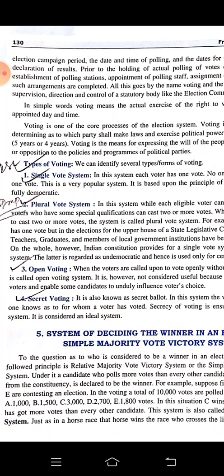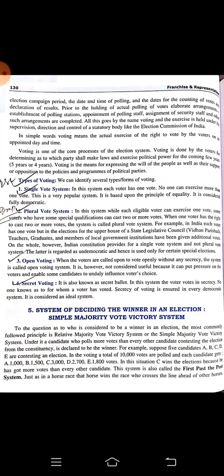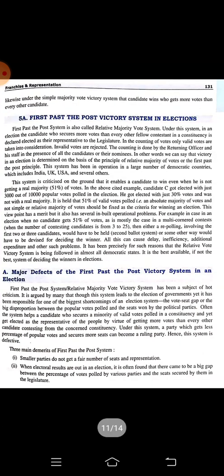Still he is getting elected, right? He is getting elected because he got the majority. But this majority is not the actual majority, right? He must have secured 51% of the vote, but he did not. Still he will win because he got the most votes, though he failed to get an absolute majority. Okay, still he'll be the winner.